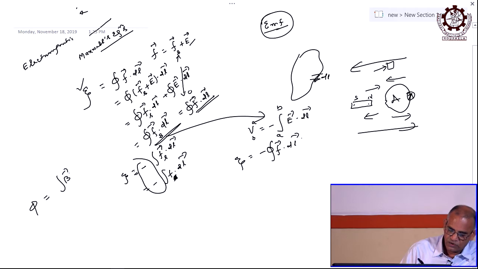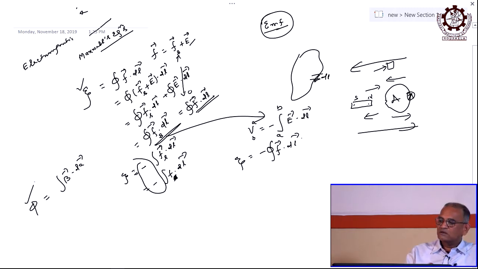Integration of B dot dA, right. This is the amount of flux linked with this when the field is B and the area element of the loop is dA. For a small elementary area dA, the integral means over the whole area, it gives you how much flux is linking with that area, right.